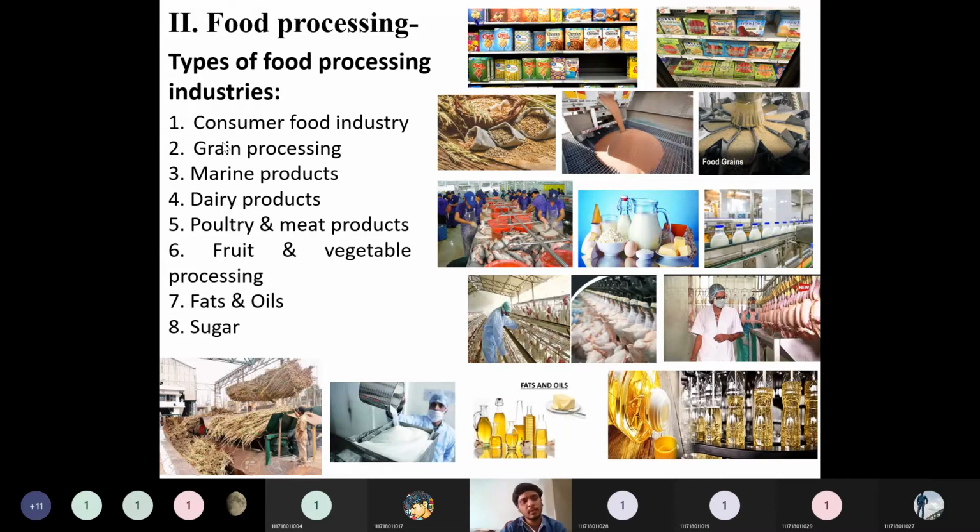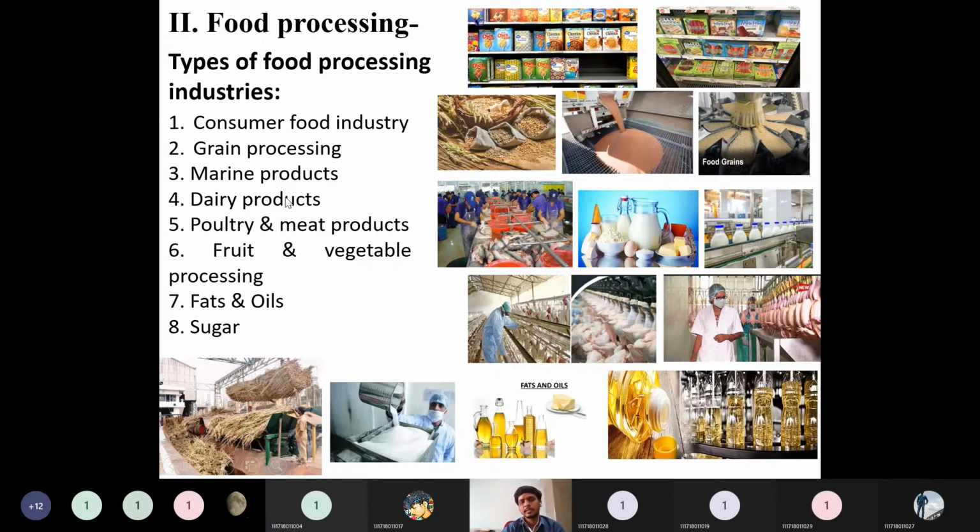Then the next one is the grain product processing industry, like rice mills. This all comes under the grain processing industries, like wheat mill, wheat flour making mill, rice mill, or ragi flour making mill, corn flour making mills. This will come under the category of grain processing. Then marine products like fish, shrimps, or more precisely, we can call them aquaculture industries. All will come under these marine products industries.